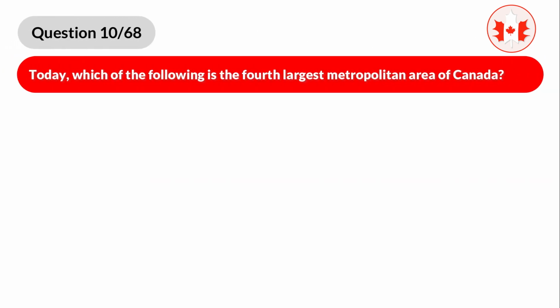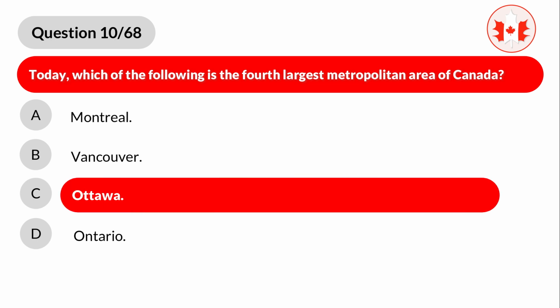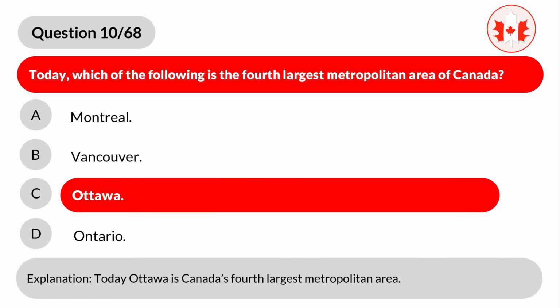Question 10. Today, which of the following is the fourth largest metropolitan area of Canada? A. Montreal. B. Vancouver. C. Ottawa. D. Ontario. Correct answer is C. Ottawa. Explanation. Today Ottawa is Canada's fourth largest metropolitan area.